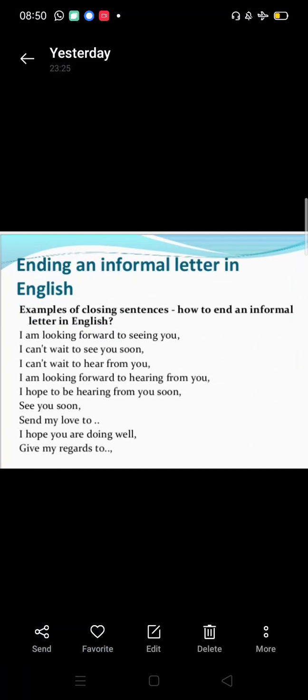Ending an informal letter in English. Examples of closing sentences. How to end an informal letter in English. I'm looking forward to seeing you. I can't wait to see you soon. I can't wait to hear from you. I'm looking forward to hearing from you. I hope to be hearing from you soon. See you soon. Send my love to. Pay my regards. Give my regards. I hope you are doing well. In this way, you are going to end your informal letter. You can use these sentences.